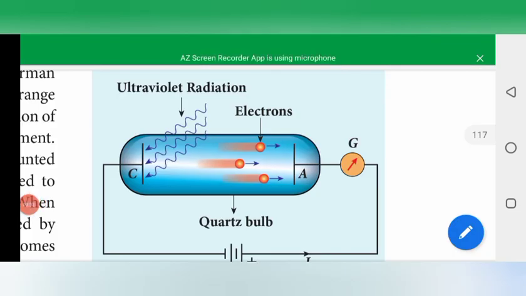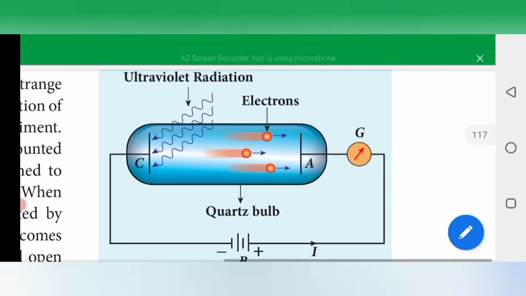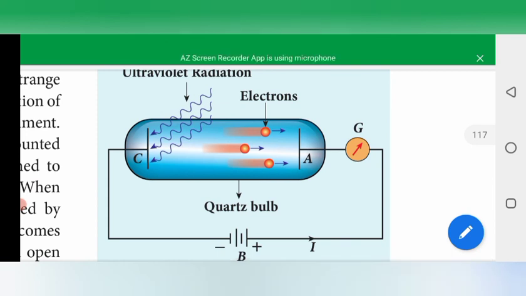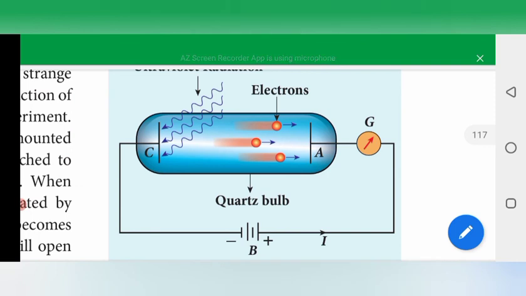The third experiment is Lenard's observation. This is the experimental setup of Lenard's experiment. The cathode and anode are connected to a battery, so with some potential difference, current can pass. Ultraviolet radiation is passed on the cathode side, so electrons are ejected from the cathode to the anode region. This is shown by the deflections in the galvanometer. This type of experiment shows Lenard's observation.